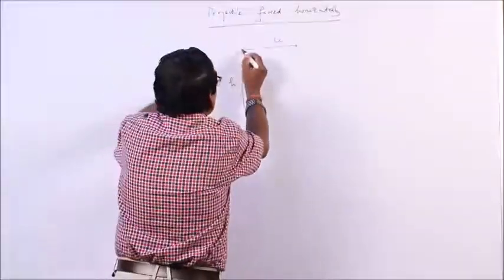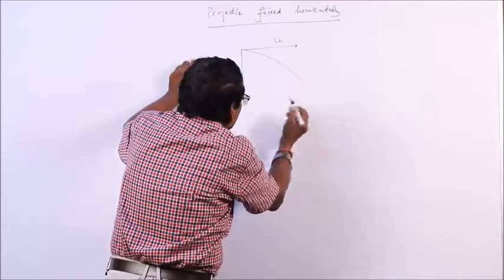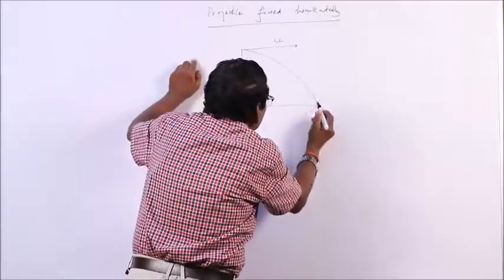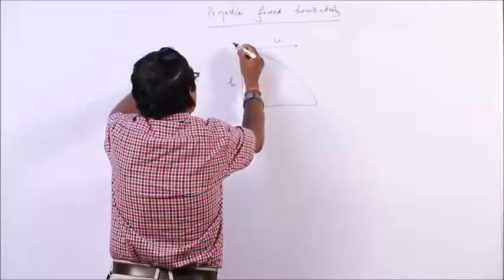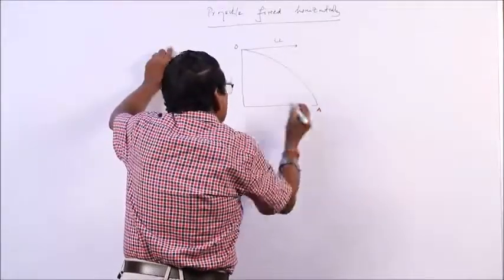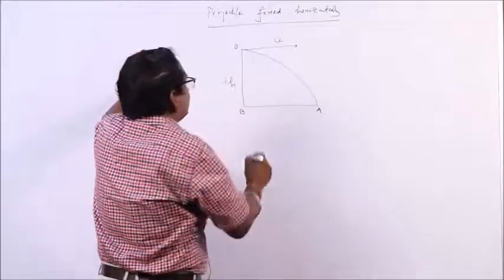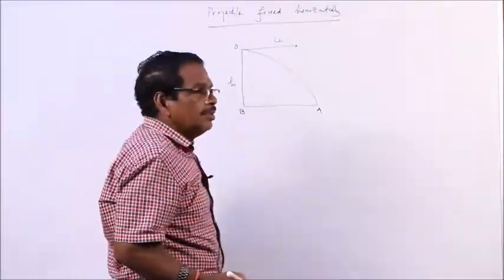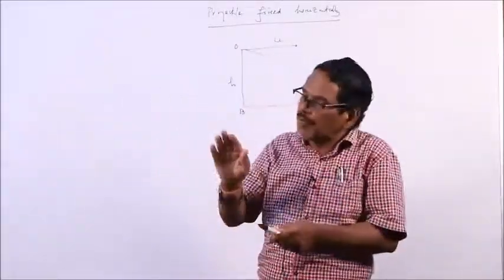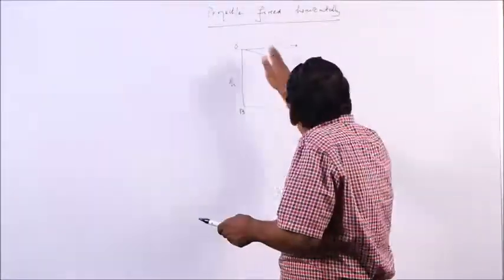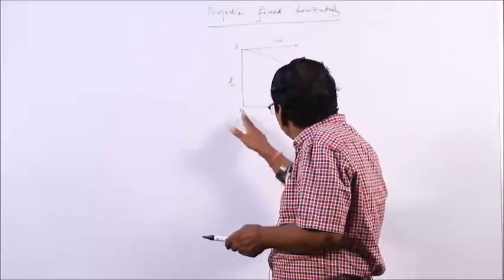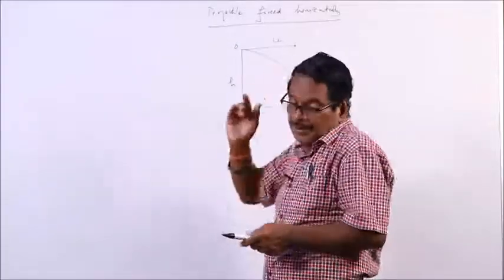It will travel a curved path and reach the ground like this. Suppose this point is O, this point is A, this point is B. So, this is the path. You go to the top of a building and throw something horizontally. It will move like this and reach the ground at some distance from the foot of the building.